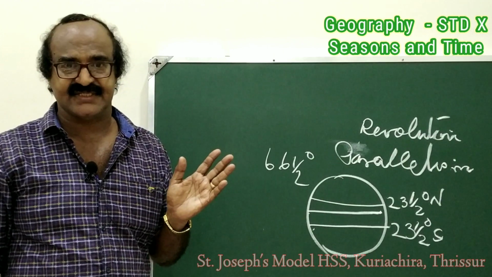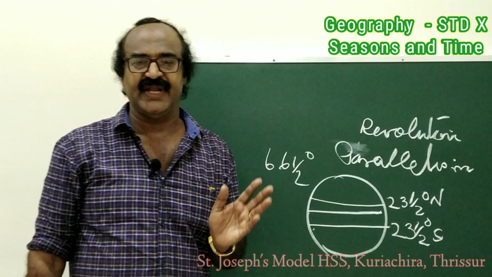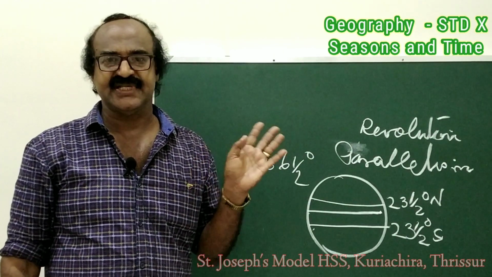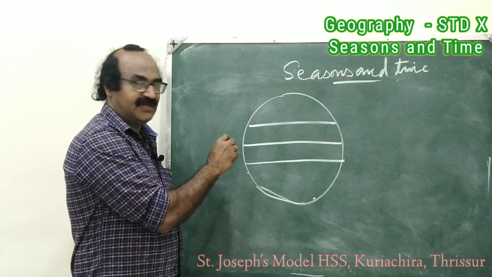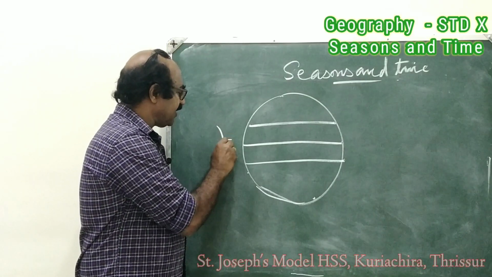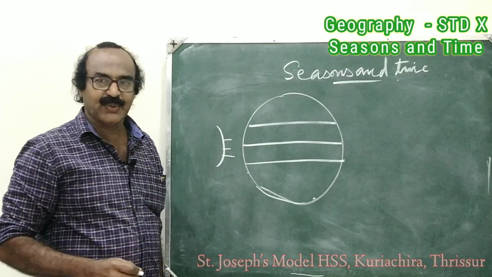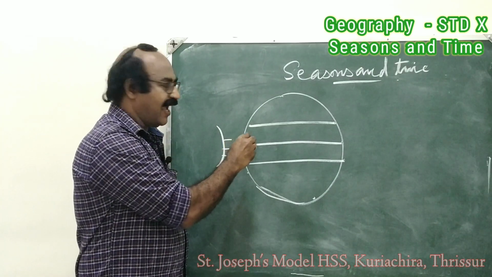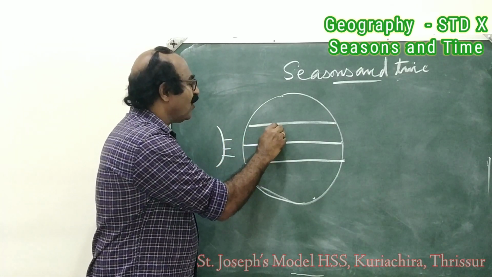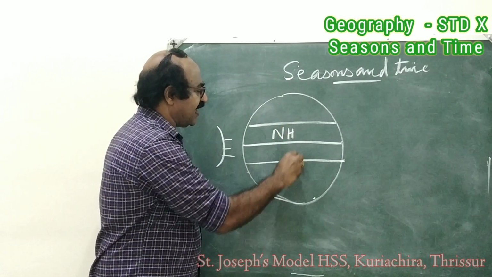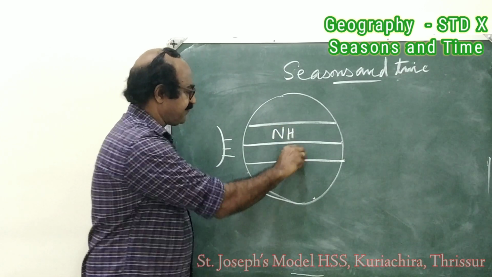I told you about the seasons: spring, autumn, winter, like that. So these seasons are there. When the sun is over the equator, equal sunlight is happening in the northern hemisphere as well as southern hemisphere.